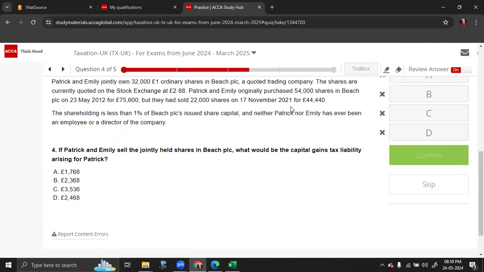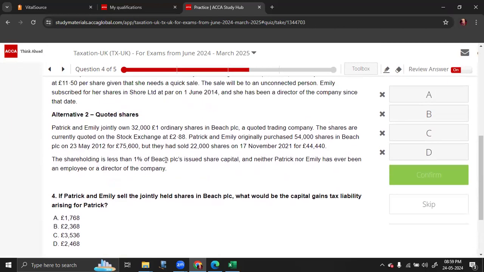Then, if Patrick and Emily jointly held the shares, what would the capital gains tax liability be for Patrick? Patrick and Emily jointly hold 32,000 ordinary shares in Beach Limited, a quoted trading company. The shares are currently quoted at 2.88.